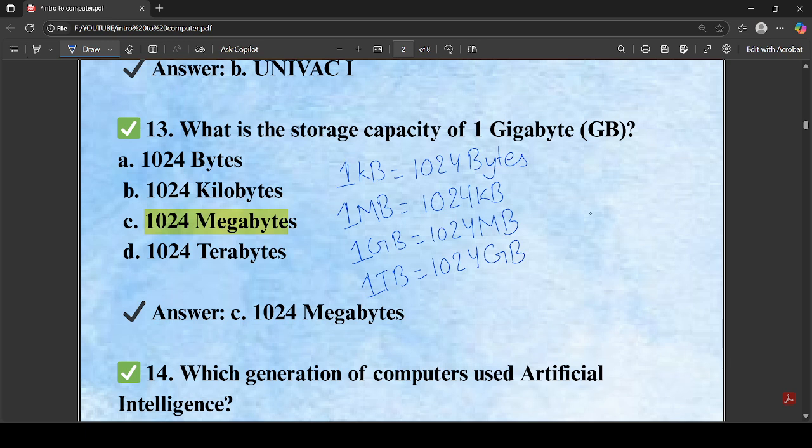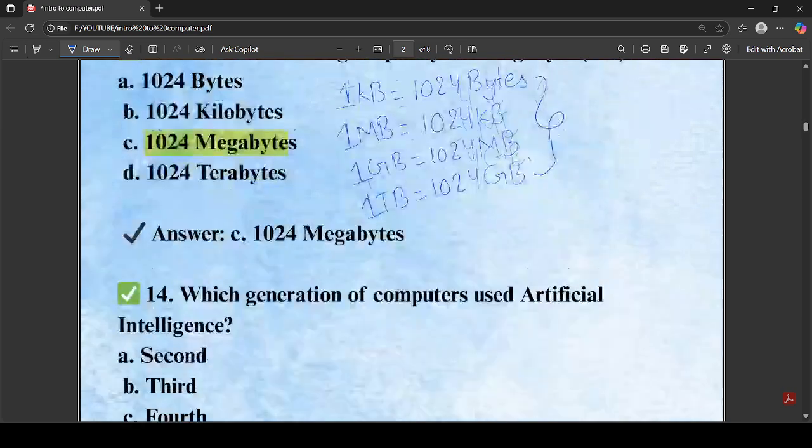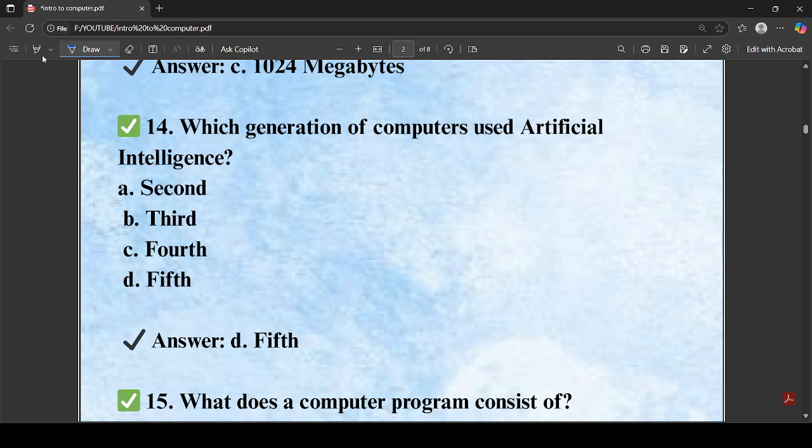So these are some of the important things that we should remember. Yeah, so let's move to another question. Which generation of computer uses artificial intelligence? Our fifth generation uses artificial intelligence.